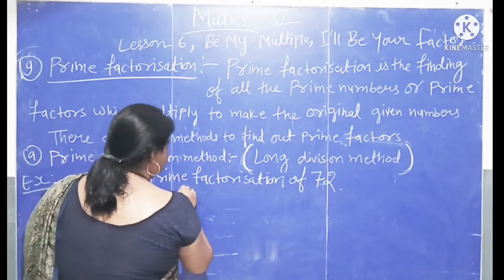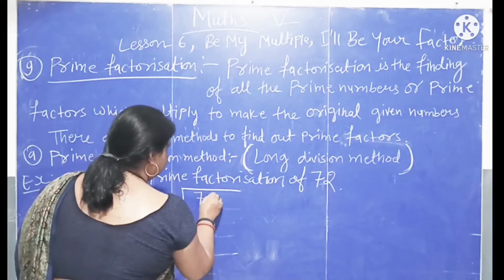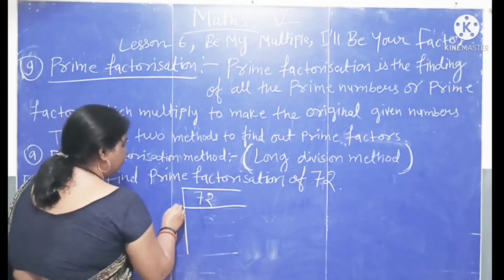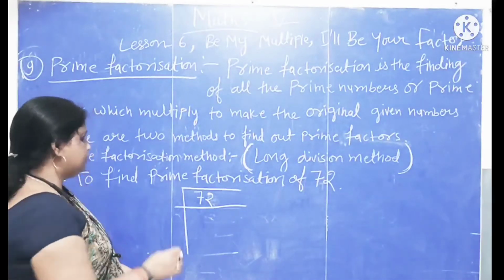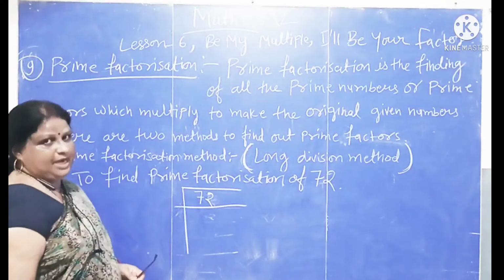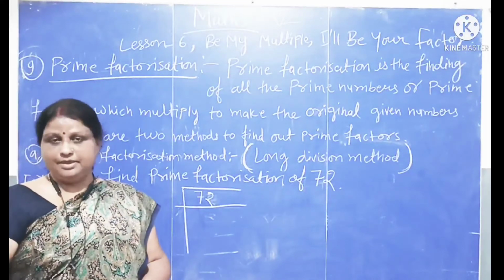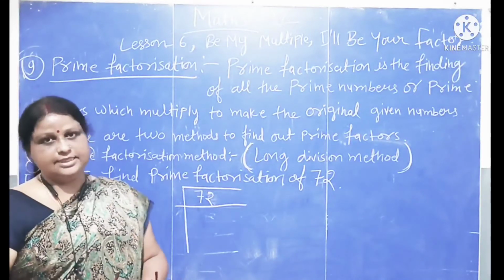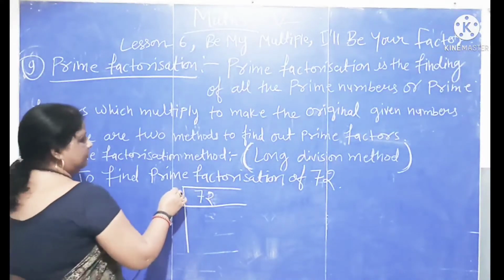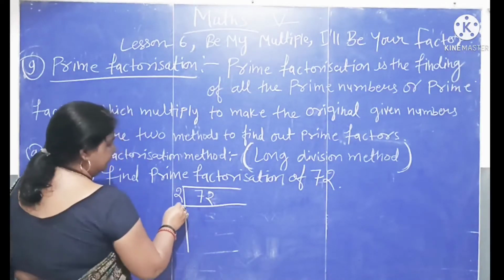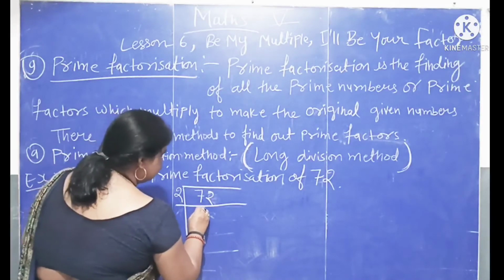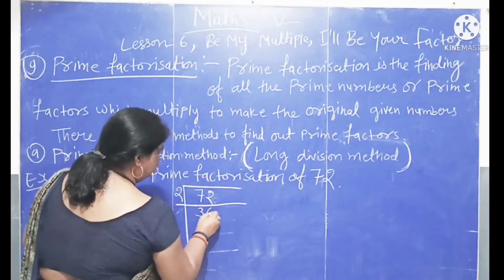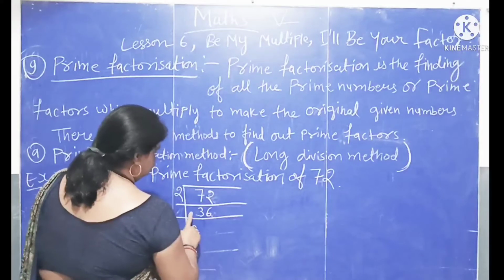First we make a structure like this. Here we write 72. Now we need a number to divide 72. So we take a least prime number. Which number is least and prime number? Least means smallest. Which number is the smallest prime number? Of course 2 is least prime number. So we take number 2. Let's divide 72 by 2. 2 3 is 6. Remaining 1, here will be 12. 2 6 is 12. Now here will be 36.